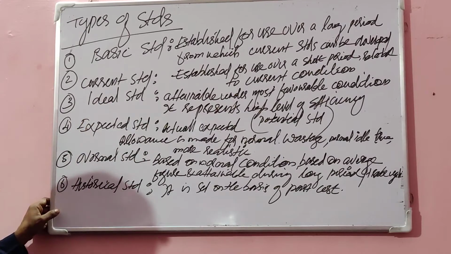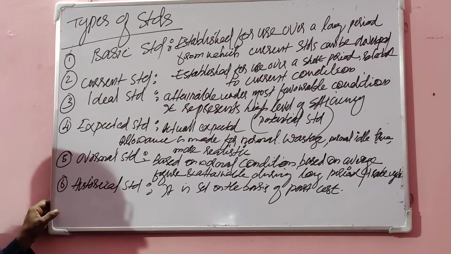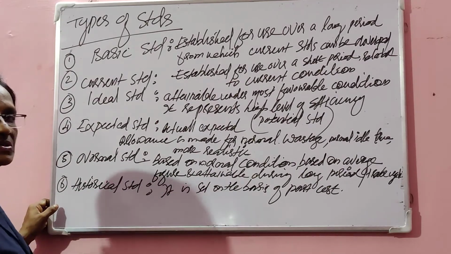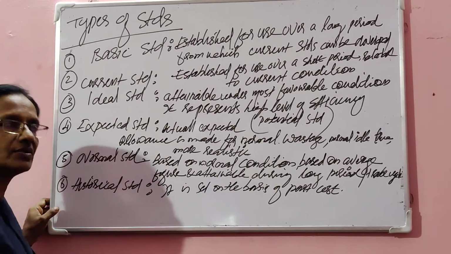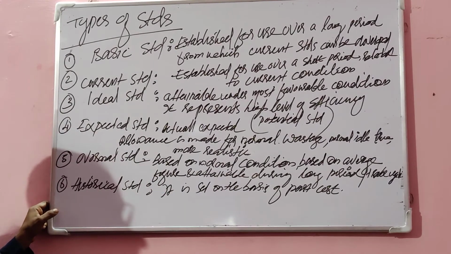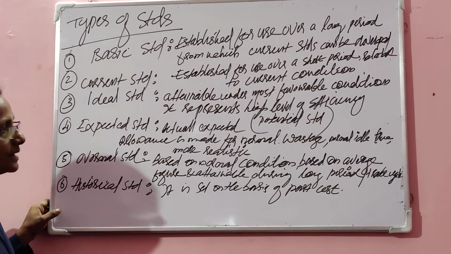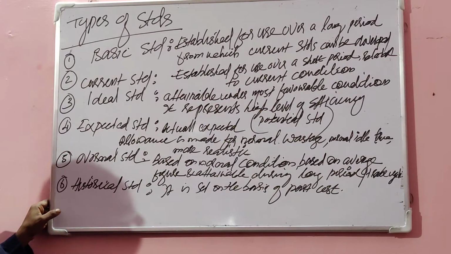Third one, ideal standard. Ideal standard is also known as potential standard. This standard is based on most favorable conditions. This standard is set up based on the assumption that we have most favorable conditions such as availability of material at low price, availability of laborers at least rate, and all those under most favorable conditions. These standards are attainable.